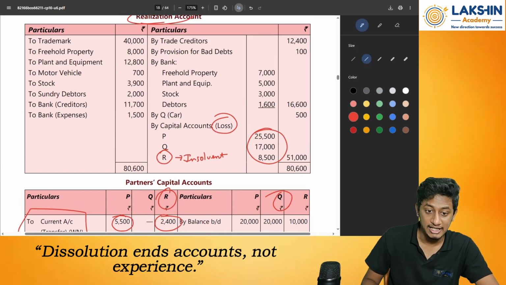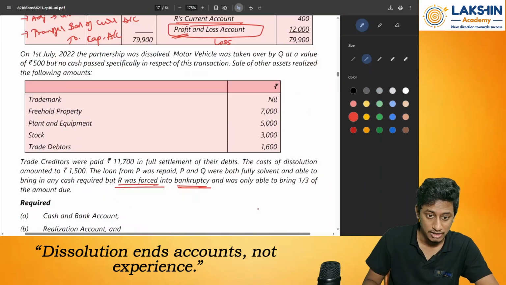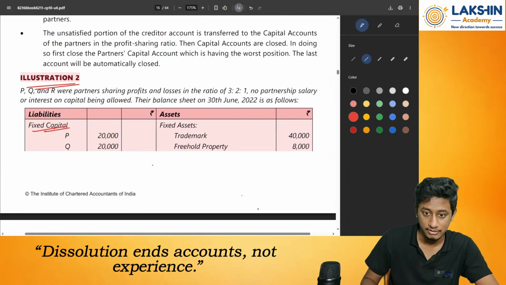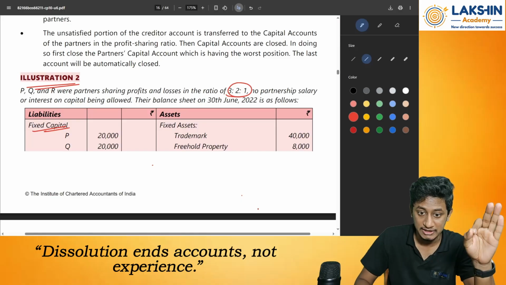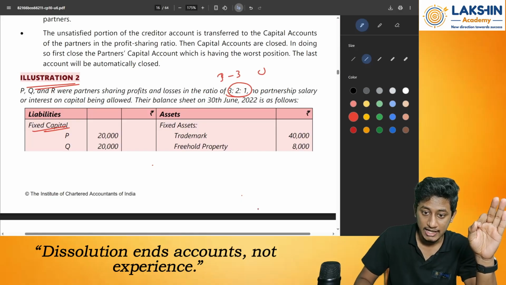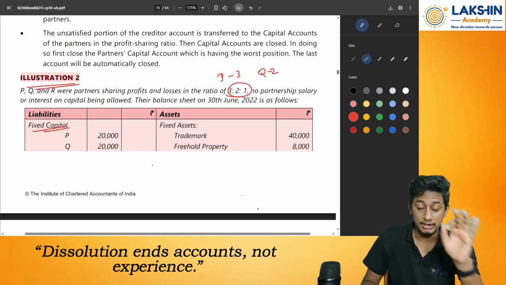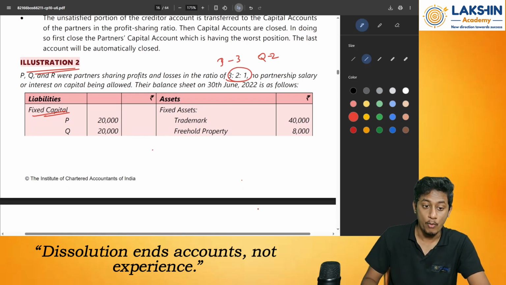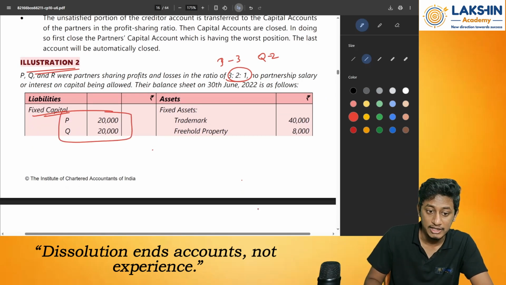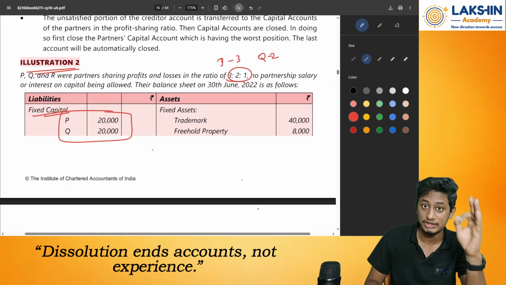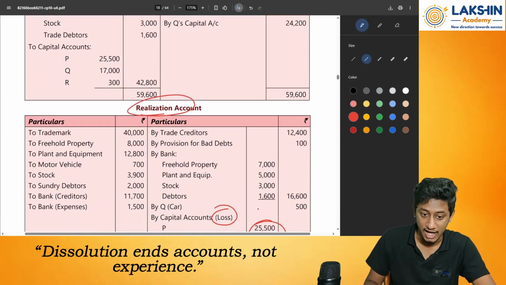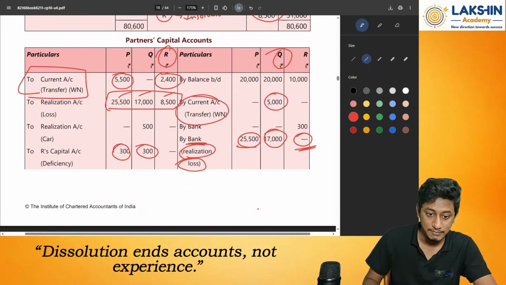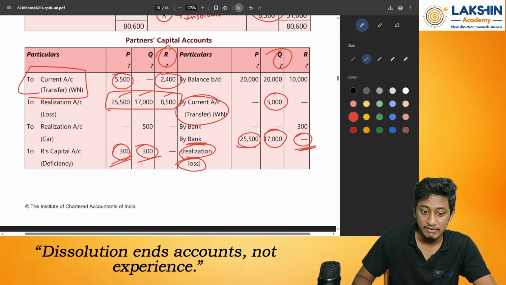Look over here, 300. Why 300? Because as per the question, the profit sharing ratio is 3:2:1. That means P is 3, whereas Q is 2. But the deficiency was shared equally. Remember why? Because Mr. P and Q have equal capital, 2:2, a 1:1 ratio. Simply, right? Because of that, the deficiency of Mr. R has been shared equally between Mr. P and Q.